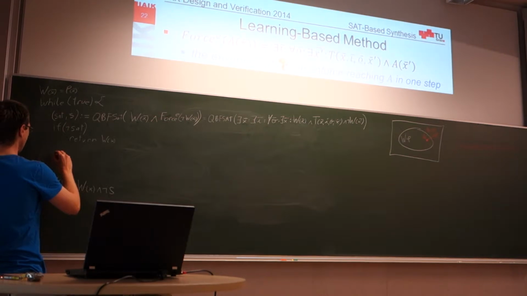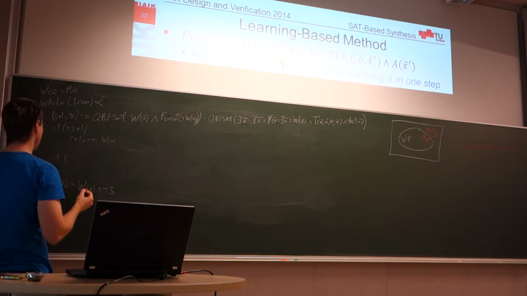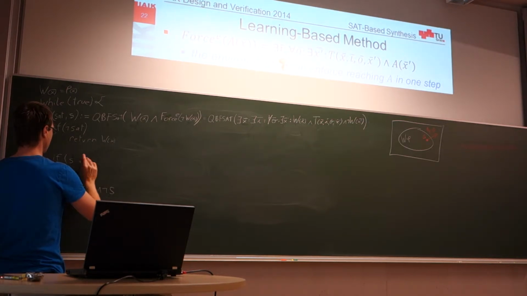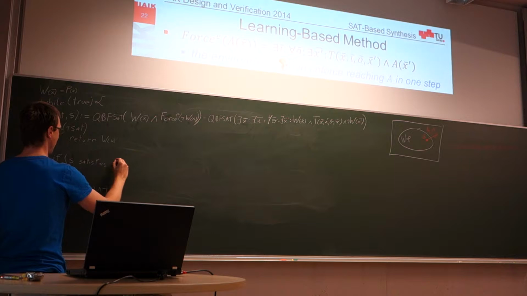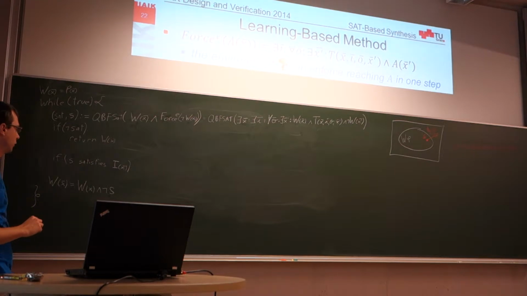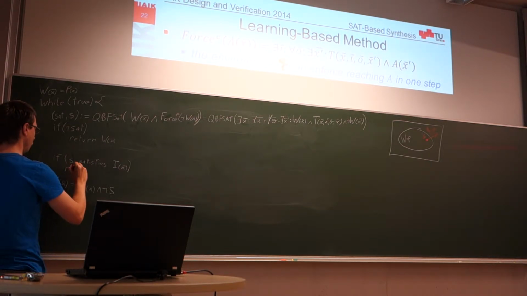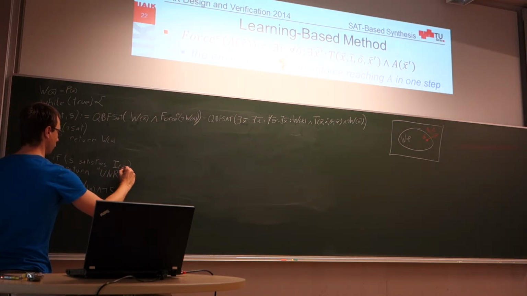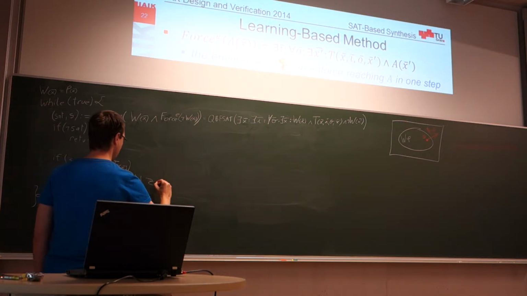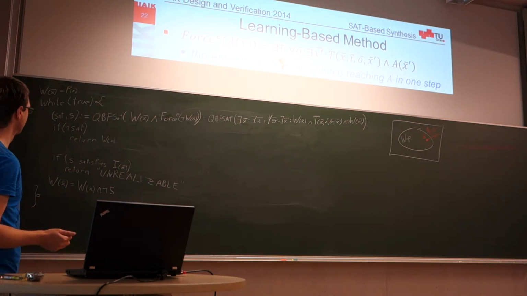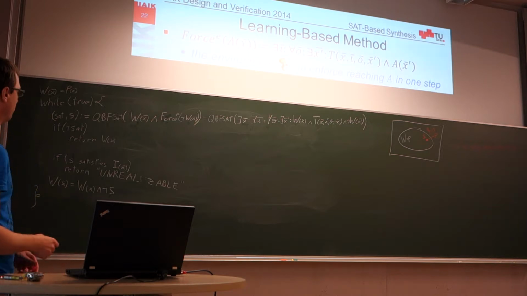This check we can add simply by saying, if, how do I write it? We could say S satisfies I, which is a formula of the state variables. Then we know that the specification is unrealizable, so we can stop. And let's say we return unrealizable. Good. So this algorithm would work.